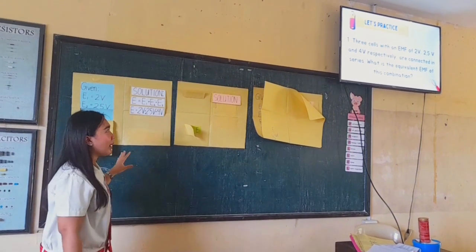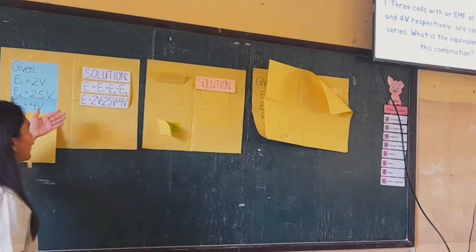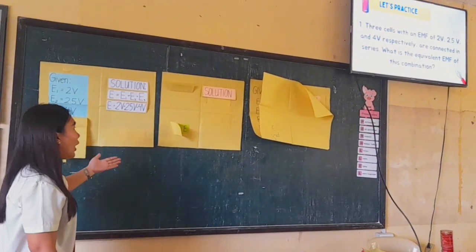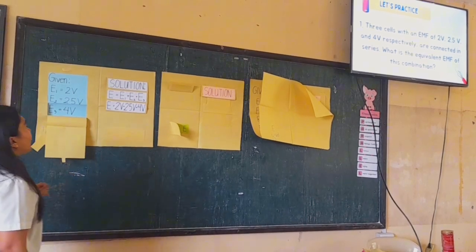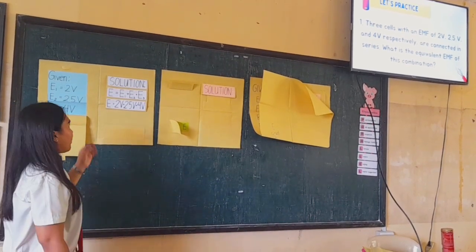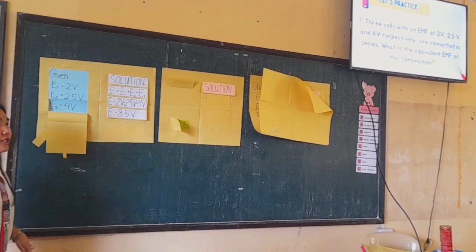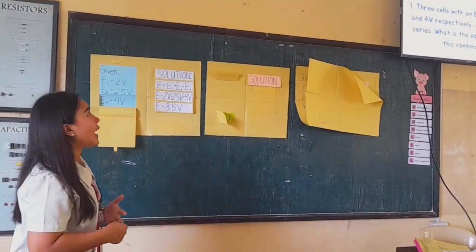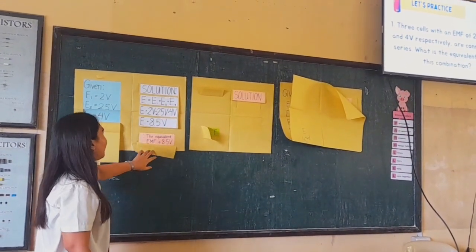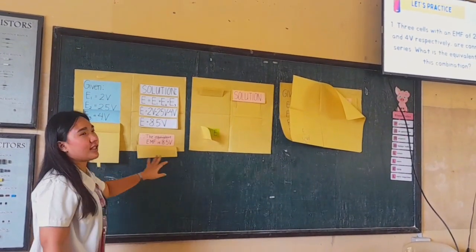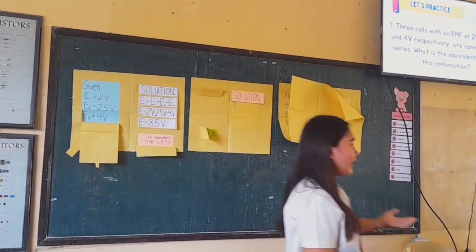These values are the corresponding values for our EMF of 1, EMF of 2, and EMF of 3. So 2 volts plus 2.5 volts plus 4 volts. The answer is 8.5 volts. That is the equivalent EMF for this combination. Therefore, 8.5 volts is our equivalent EMF.